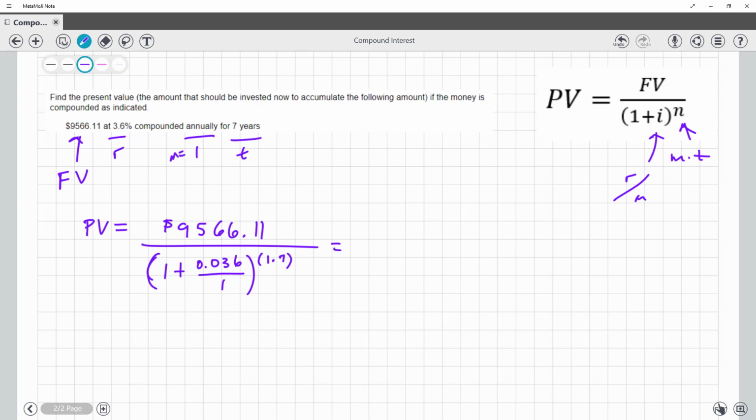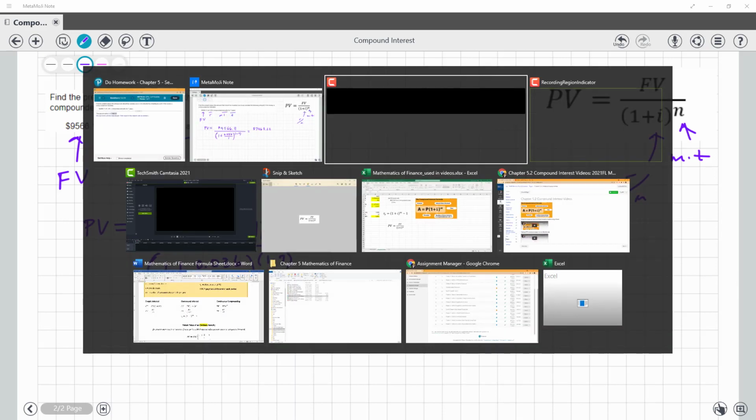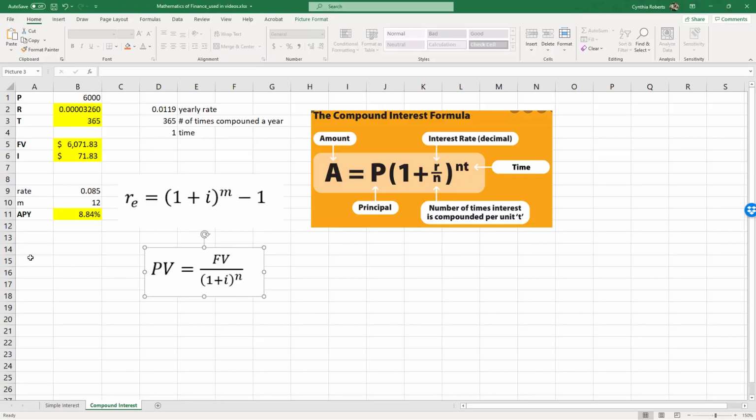And so I throw this into my calculator and I get this for an answer. So what this is saying is if I actually invest today $7,468.22 based on this account, in 7 years I will have this $9,566.11. Now as you continue to see me do over and over and over, I just like to be able to